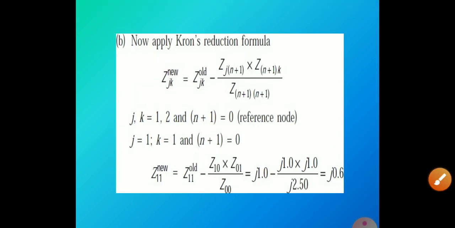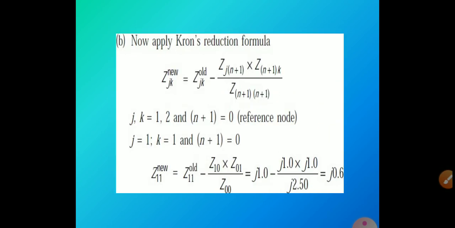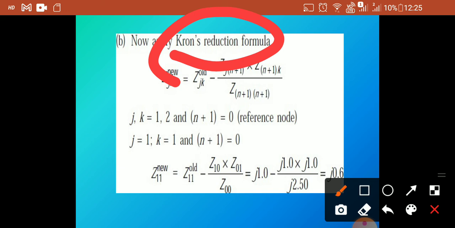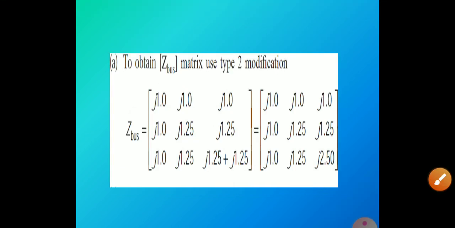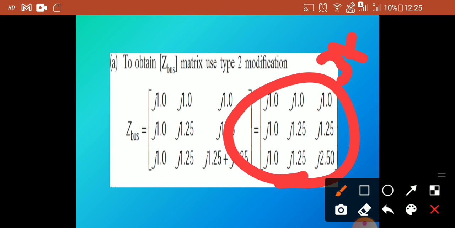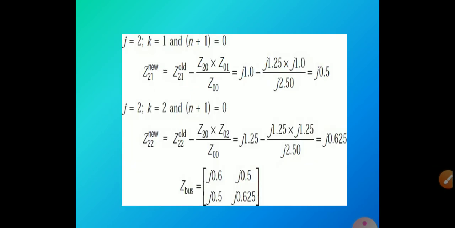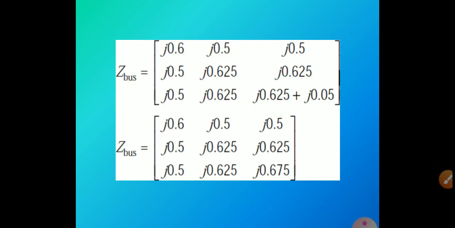Okay, next, by using the reduction formula, we are going to reduce this 3 by 3 bus into a 2 by 2 bus. By using this formula we are going to reduce, and we'll get the resultant bus like this. So the resultant matrix will be given.